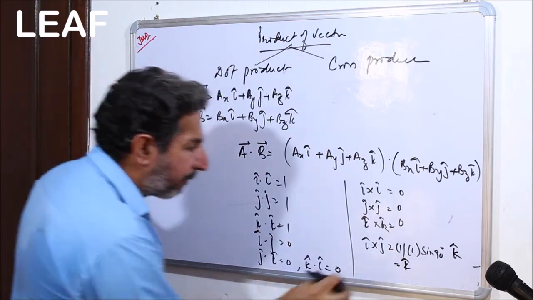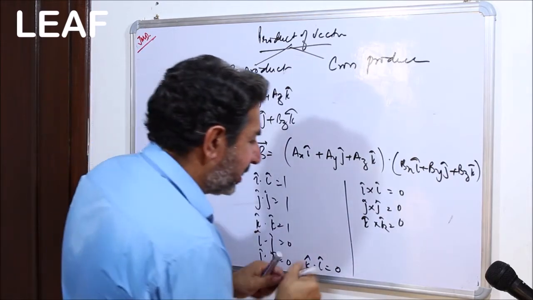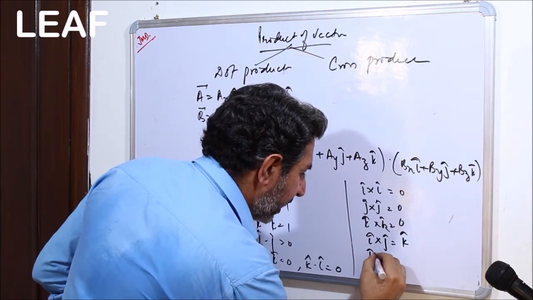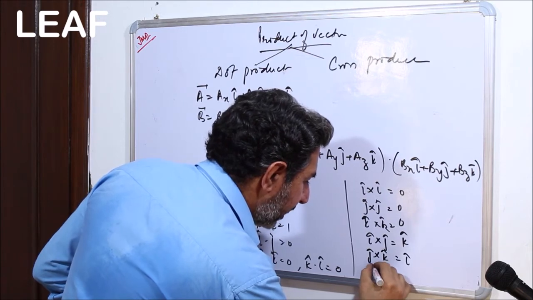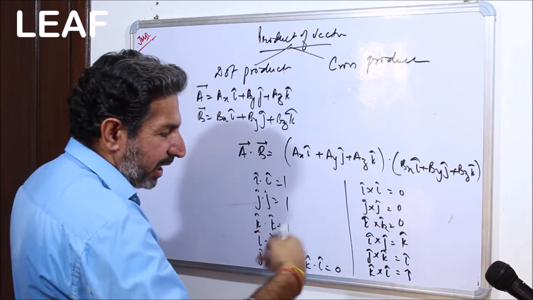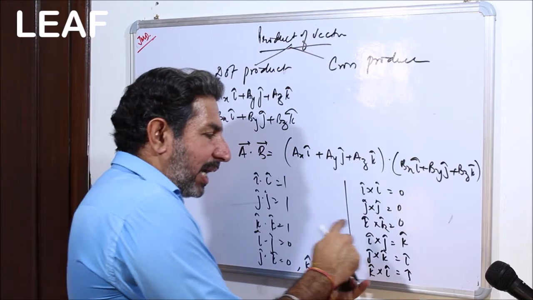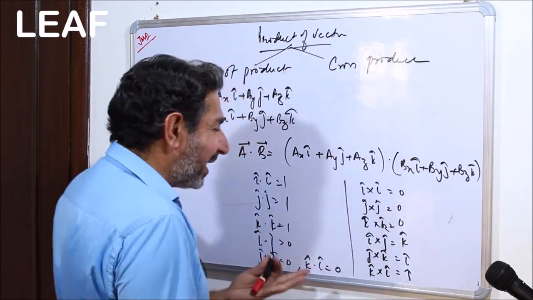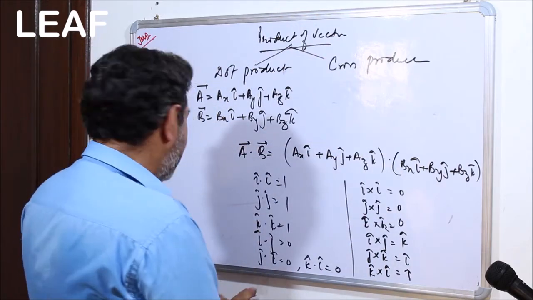Now let me just wipe it off. So, sons and daughters, it is i cross j is k cap, j cross k is i cap, and k cross i is j cap. ij is k, jk is i, ki is j. Simple. And if you are going to reverse it, j cross i is minus k, k cross j is minus i, i cross k is minus j. That's it. Right? So this is in particular that you have to keep in your mind.